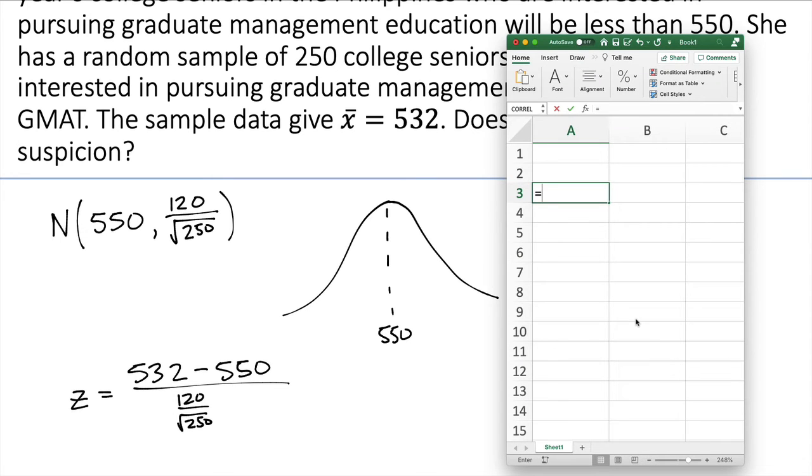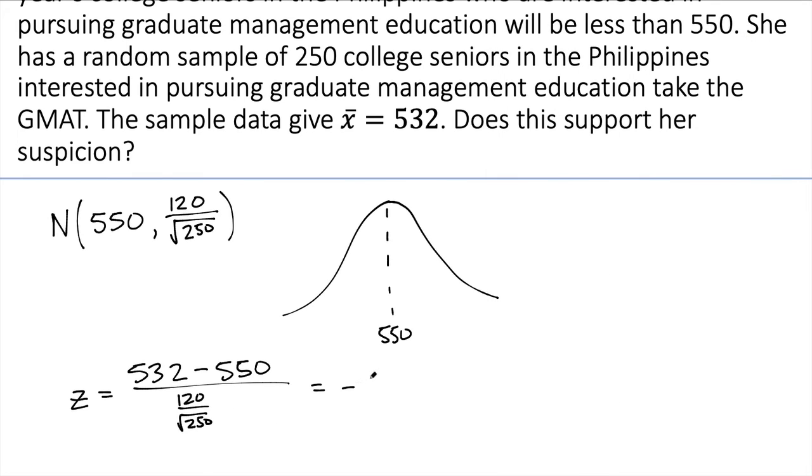So we can go ahead and compute this: 532 minus 550 divided by 120 over the square root of 250. We get negative 2.37. Well, that's more than 2 standard deviations to the left of our mean. So 1, 2, somewhere over here. And that seems pretty surprising.